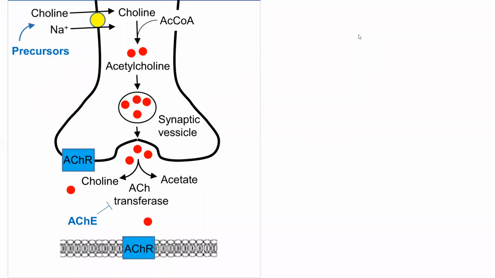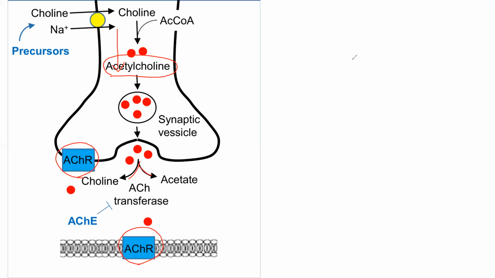Next, this is a pictorial representation of acetylcholine release and action on acetylcholine receptors. Here you see, choline comes into the nerve terminal, and with the help of acetyl-CoA, it forms acetylcholine. This formed acetylcholine enters into the synaptic vesicle and is stored there. When the nerve impulse comes from the cell body to the axon, this stored acetylcholine from the synaptic vesicles gets released into the synaptic cleft. After release, it acts on acetylcholine receptors, which I will deal with in the next few minutes.